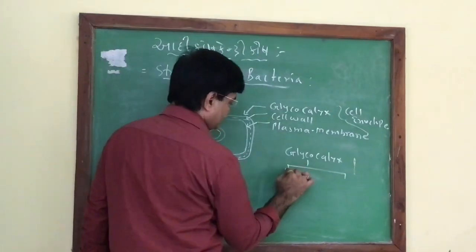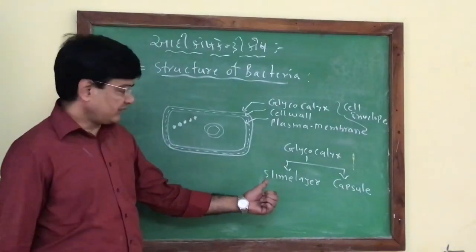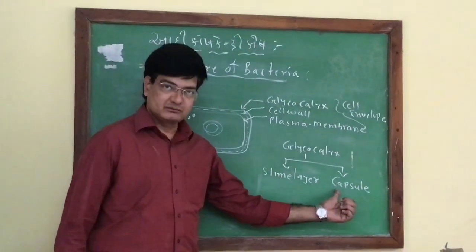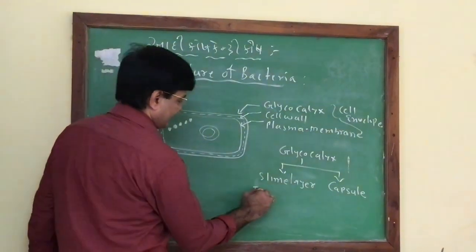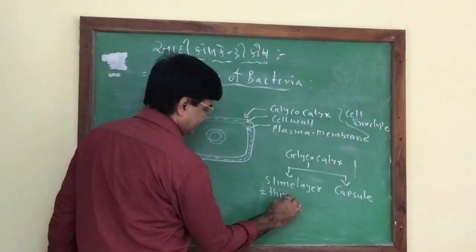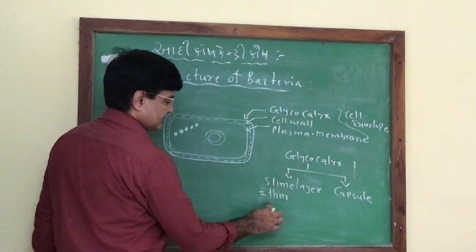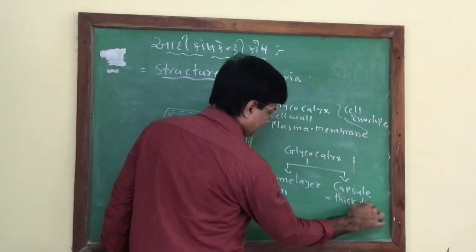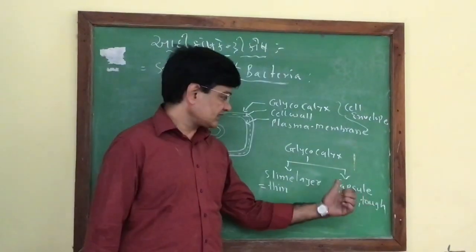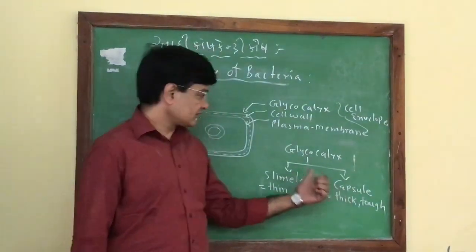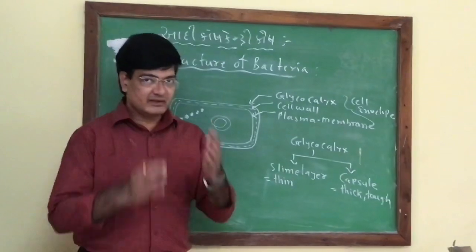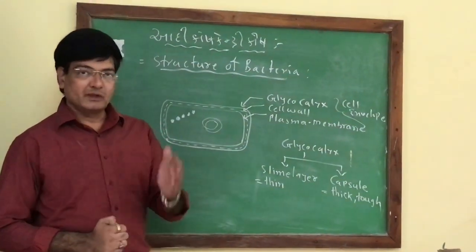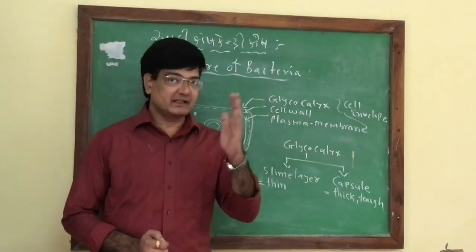Glycocalyx is of two kinds. It is in the form of a slime layer or a capsule. If the glycocalyx is thin, it is called a slime layer. But if it is a thick and tough covering, it is called a capsule. So glycocalyx is the outermost layer which is protective in function. It protects the bacteria against phagocytic cells.